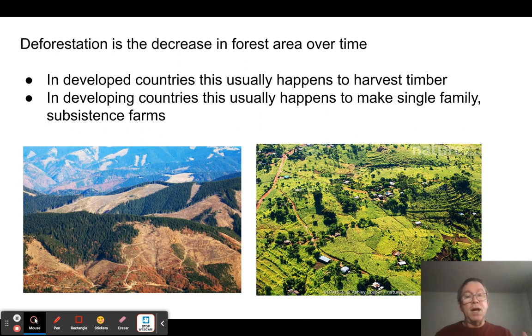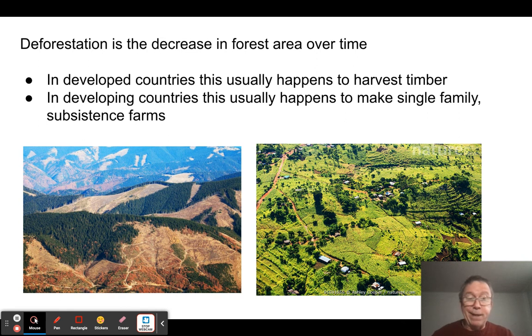So this concept of clearing out trees, we call it deforestation. Pretty easy to understand what that means, right? So deforestation in a developed country, say Korea or the United States, is usually happening because people want to access wood for timber harvest. They want to sell that wood product. But in developing countries, say sub-Saharan Africa or Brazil, basically it's being done to put in small subsistence farming.